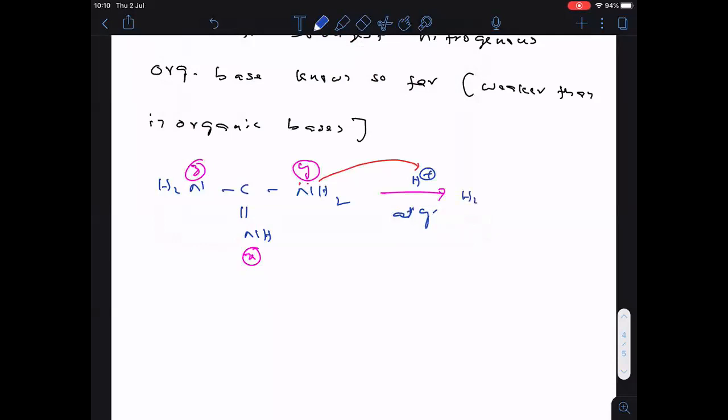Then the remaining nitrogens will be as they are. Then what you will get here is NH3 positive. Nitrogen lost electron pair, so positive charge. Hope you are understanding this one.